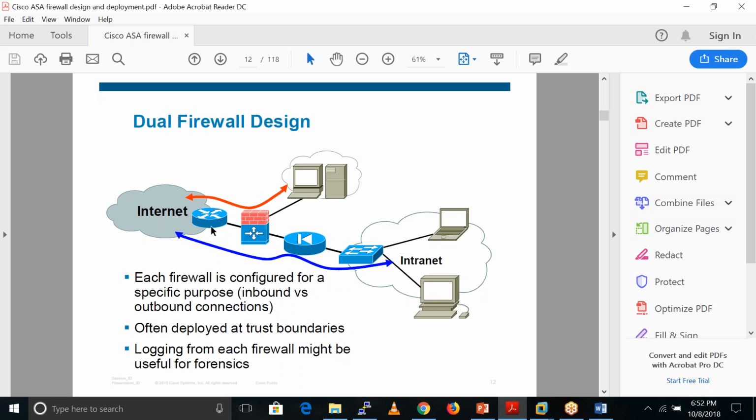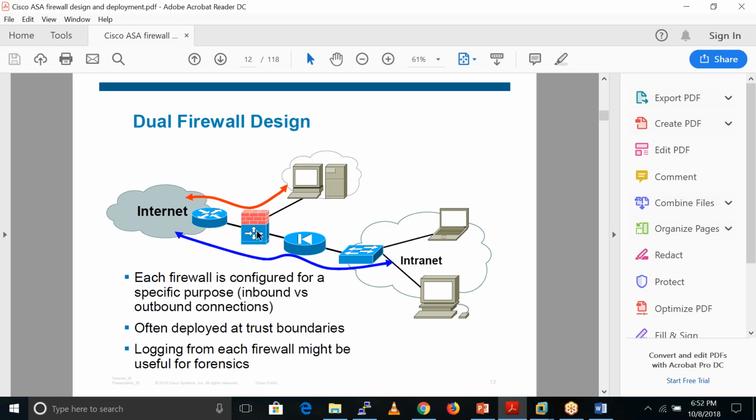So these are the designs which have dual firewall designs. What is the meaning of dual firewalls? What happens? We have the internet. After that we have one firewall, and after that we also have one more firewall. This is the notation for a Cisco ASA firewall, and this is the notation for a Cisco PIX firewall. So why do we sometimes put two firewalls?